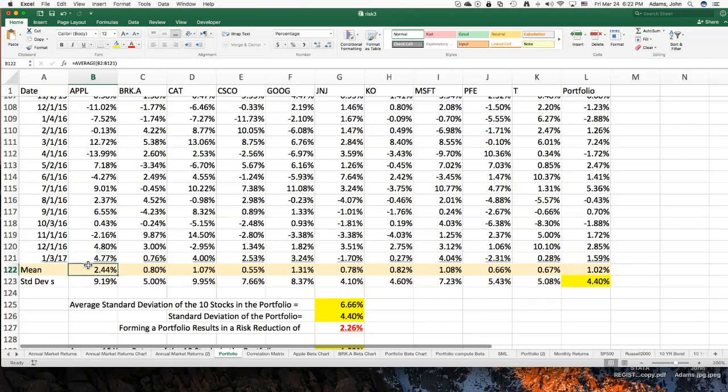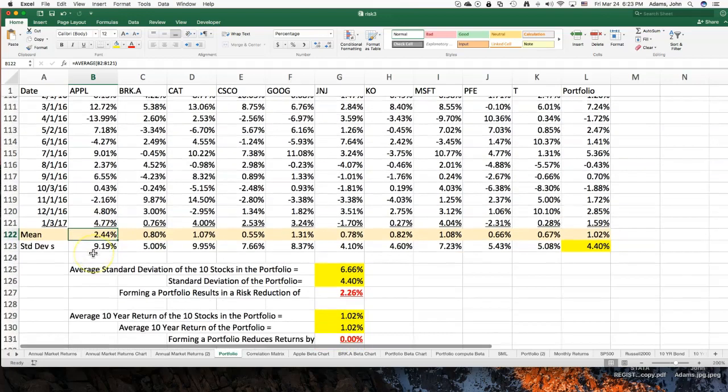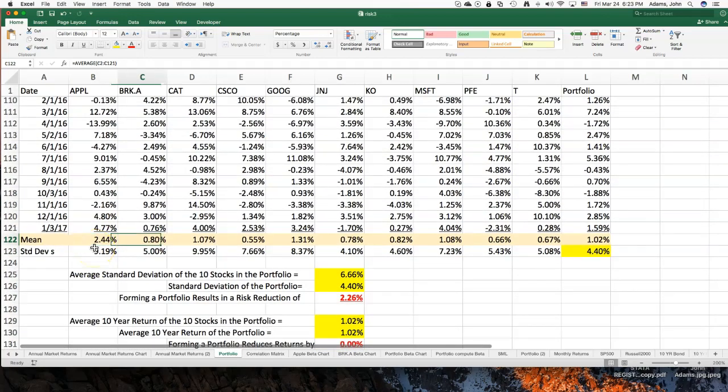So calculating the simple arithmetic average of those monthly returns from 2007 to January of 2017, the average monthly return for Apple was 2.44%. For Berkshire Hathaway, it was 0.8%. We go across here. Google had 1.31%. Cisco 0.55%. Pfizer 0.66%.